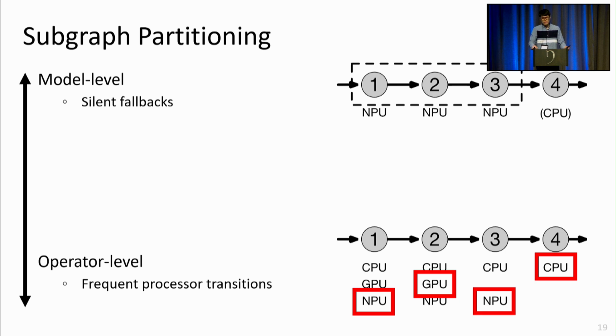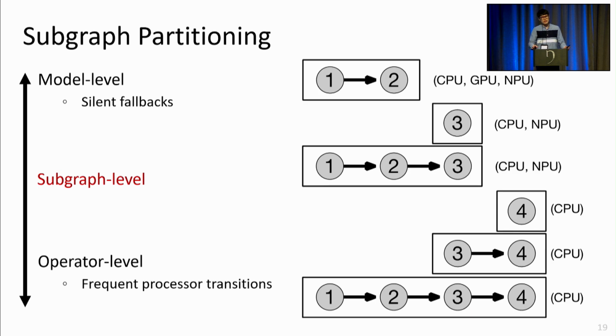Model-level scheduling has the aforementioned problem of silent fallbacks, but that doesn't necessarily mean that we should just schedule DNNs at the granularity of operators, because an overly fine-grained schedule may result in excessive processor transitions. Having too many transitions incurs inter-processor communication overheads and does not allow us to enqueue many kernels into a processor at once. So the overall execution time may not improve as expected. Instead, we take the middle path and work with scheduling units of subgraphs that are fine-grained enough to avoid silent fallbacks, but not so fine-grained that frequent processor transitions become a significant issue.